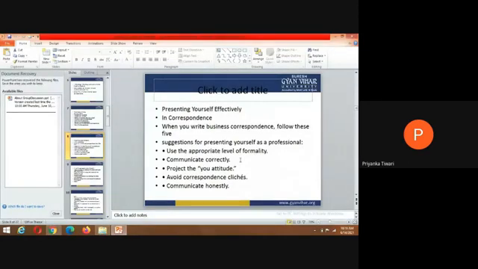Okay, so look, presenting yourself effectively. Is anyone saying something, children? Is anyone asking something? Okay, so look, first of all, the most important thing we need to focus on is presenting. So just present yourself effectively. That is also a main key point in correspondence writing. Just present yourself effectively, clearly, freely, frankly. So why are we using these words, freely, frankly, and effectively?